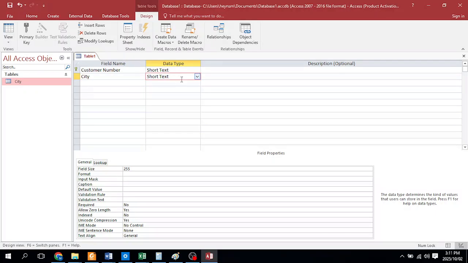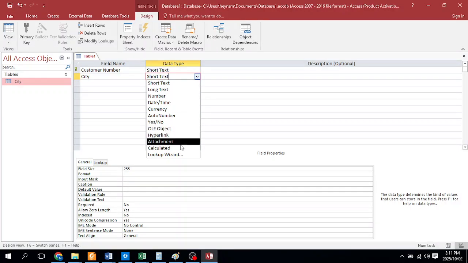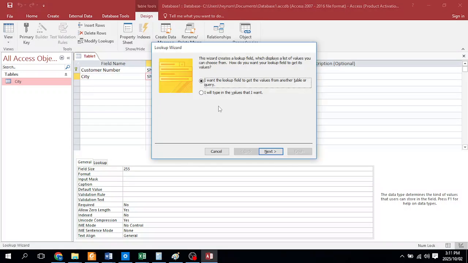What that instruction is basically meaning is that you are going to get the values for your list from this table. So you are going to say short text, but you're going to go down here to lookup wizard. Instead of choosing what we always choose, which says I will type the values I want, you are going to keep it at the first one, which says I want the lookup field to get the values from another table or query, and here is your other table now.